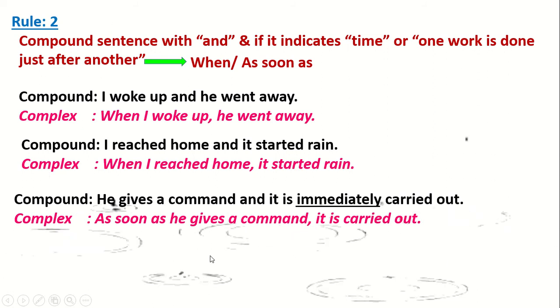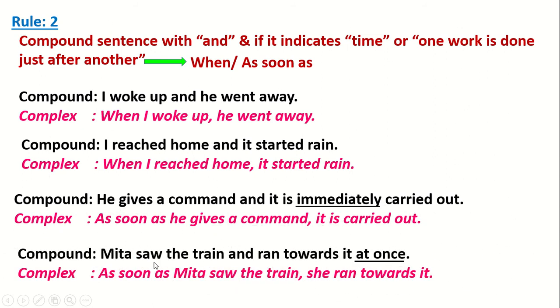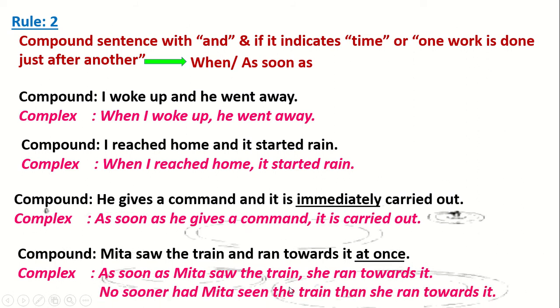So, next example is: Mita saw the train and ran towards it at once. We can make complex using as soon as. That is, as soon as Mita saw the train, she ran towards it. We can use another form also. That is, no sooner had Mita seen the train than she ran towards it. You can follow either way.